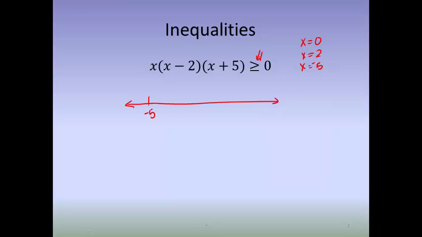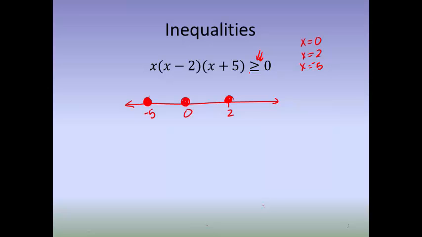I'm going to use a solid circle because it is inclusive. There's no denominator, so it's always inclusive or always exclusive. And then from this point, we're just going to be testing our intervals. So I'm going to choose something that's significantly less than -5, like -10. And I do that for an exaggeration purpose because I'm going to be just looking at these 3 as multipliers.